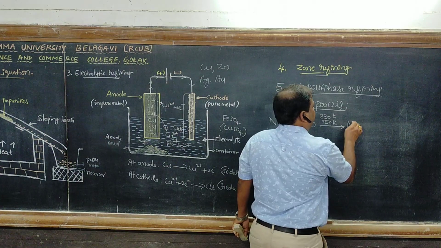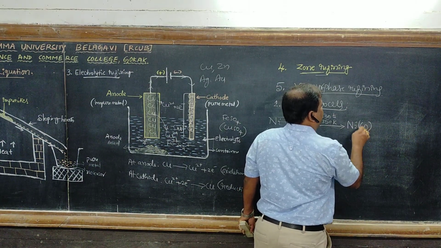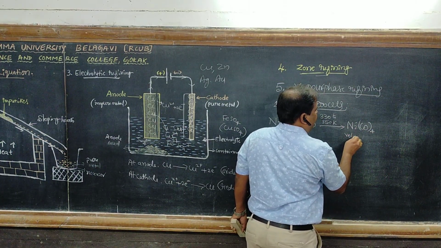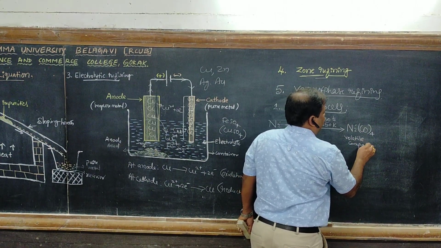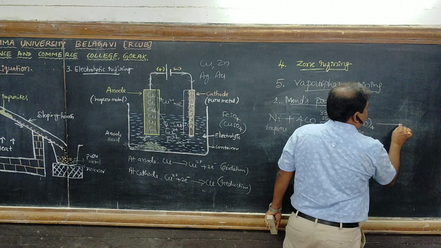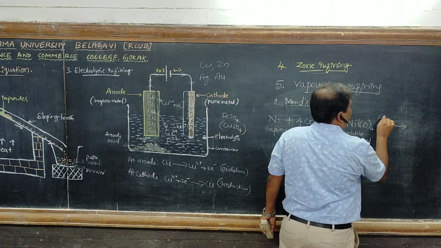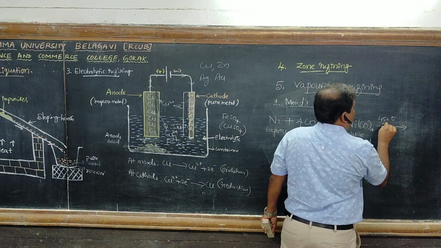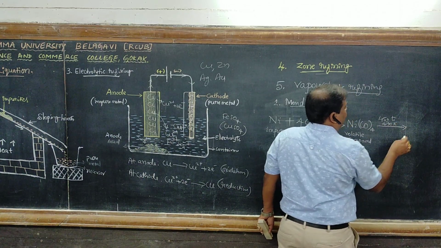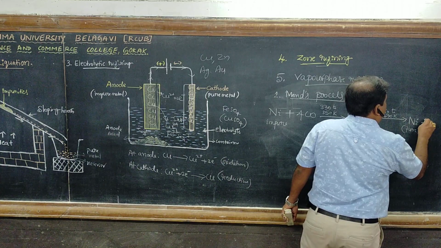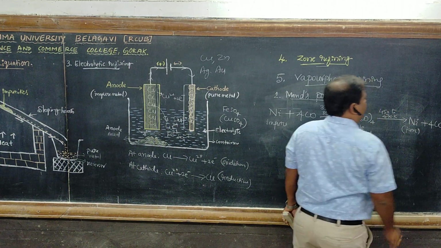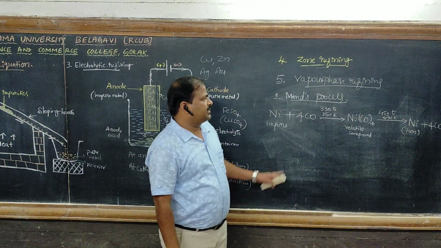We get a volatile compound, nickel tetracarbonyl. Then again it is heated to 450 to 470 Kelvin. We get pure nickel plus 4 carbon monoxide. This is Mond's process.